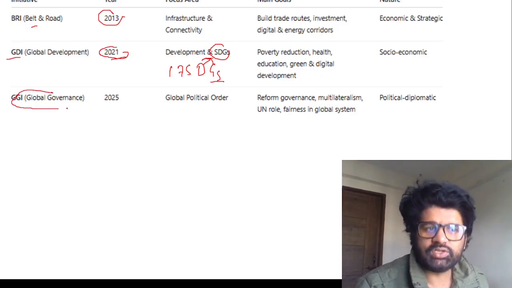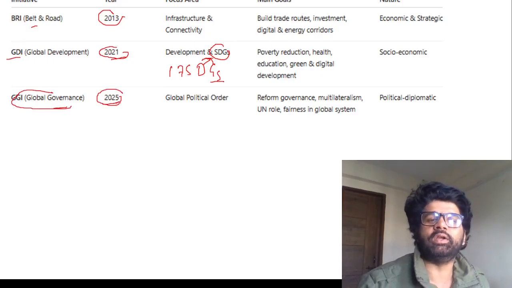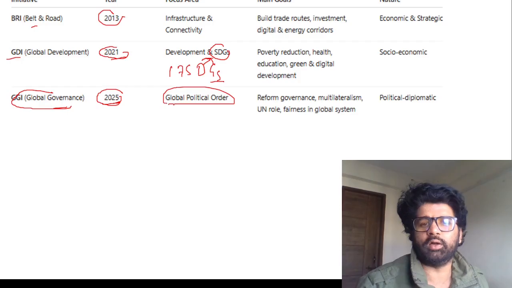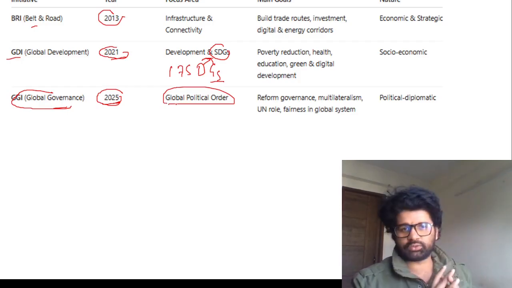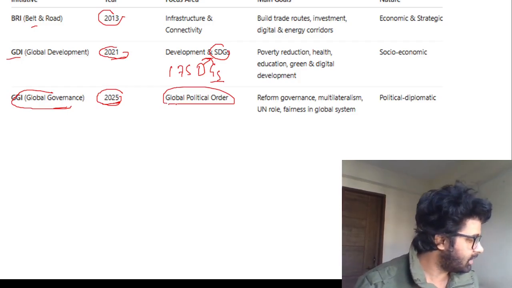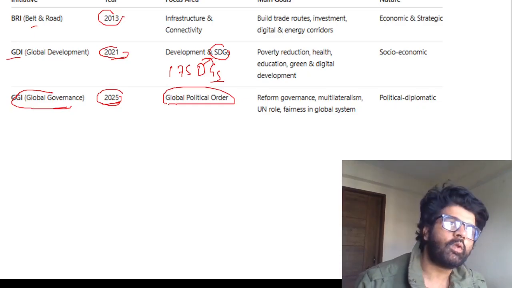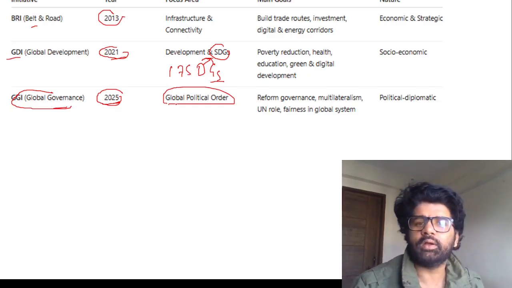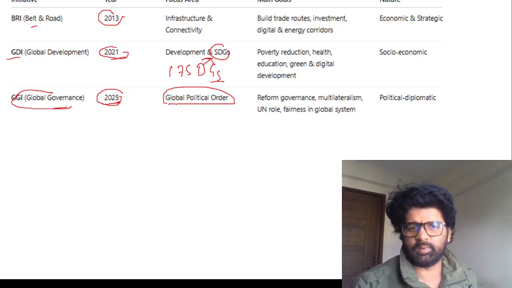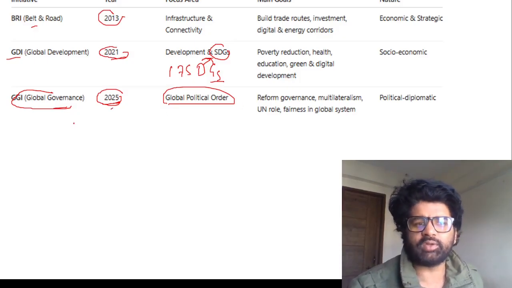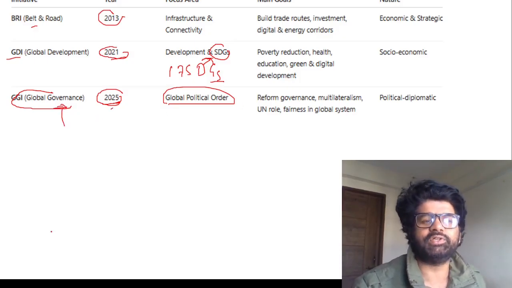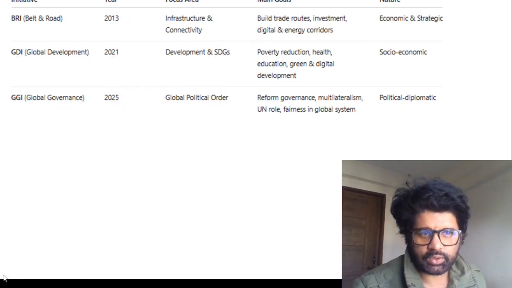Now they're talking about GGI, the Global Governance Initiative, in 2025, which is about a global political order. Maybe we are not trying to replace or undermine the UN, not officially, but we are trying to create a world order where people take things seriously, multilateralism and all. If the UN is not working, something has to be there. So maybe that something can be GGI. That's what China proposed in this particular summit.